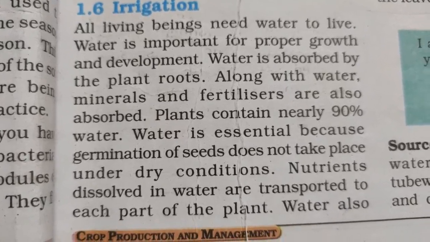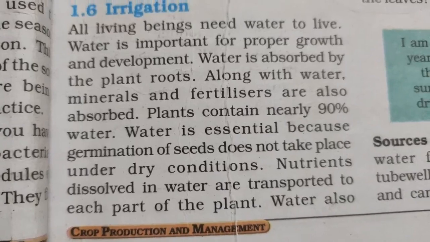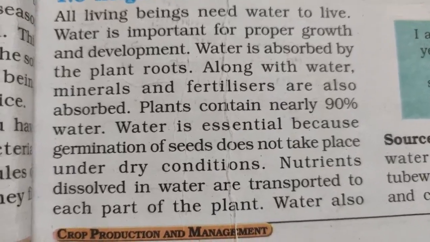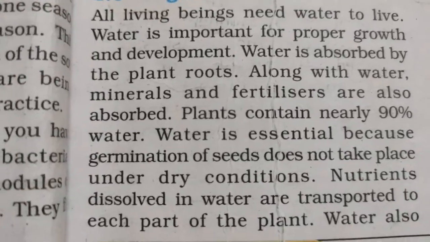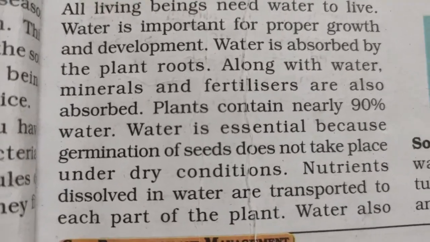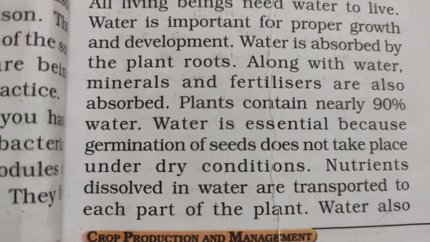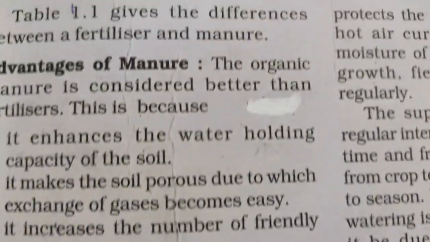Plants contain nearly 90% of water. Water is essential for germination of seed because germination does not take place under dry condition. A seed will germinate only when it has moisture. Nutrients dissolved in water are transported to each part of the plant. Water also helps to protect the